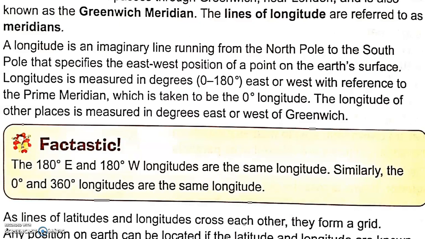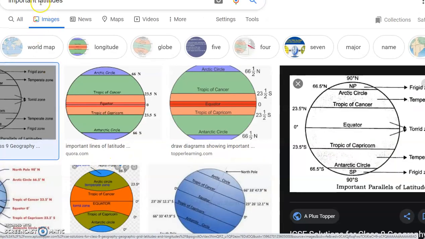Longitude is measured in degrees, 0 to 180 degrees east or west. So always remember that longitudes we measure as east to west and latitudes as north to south. Now again going back to the Gandhidham example,